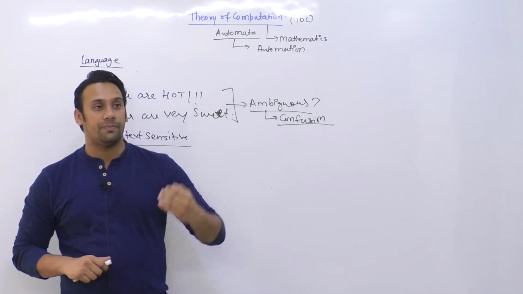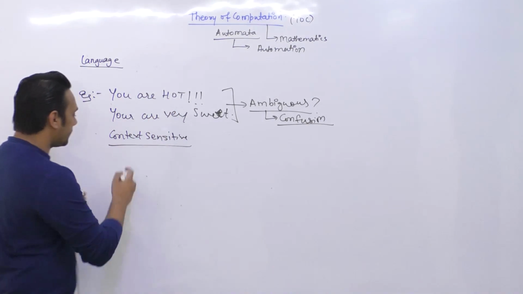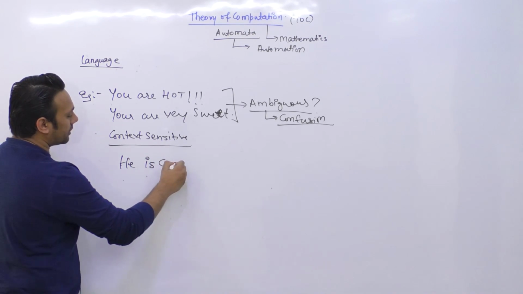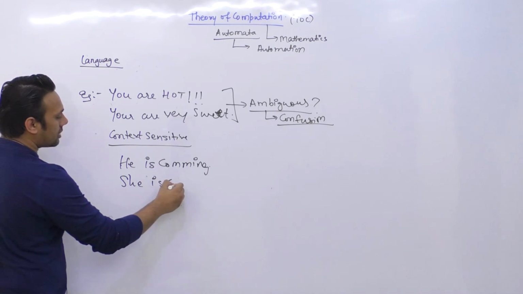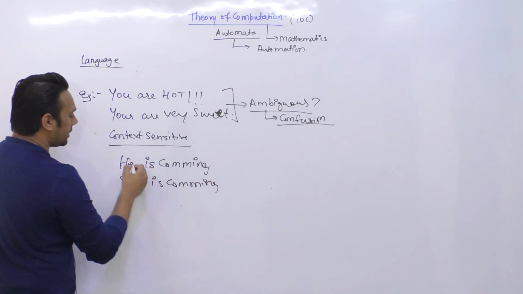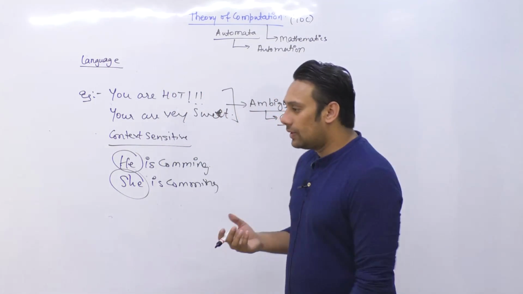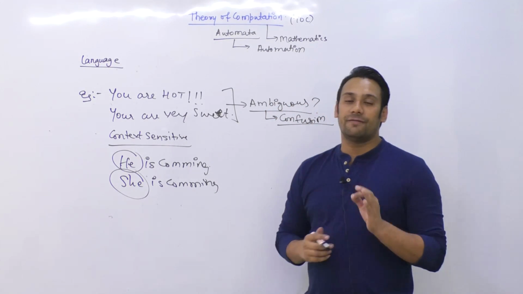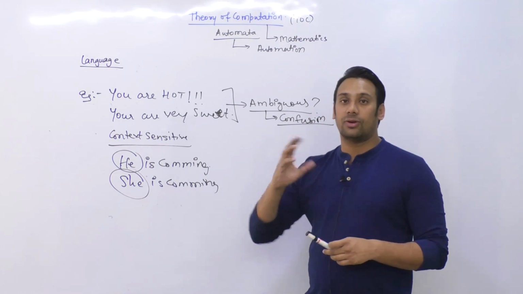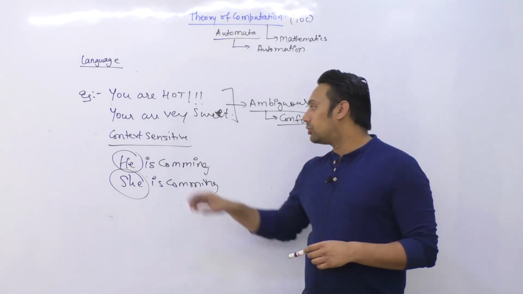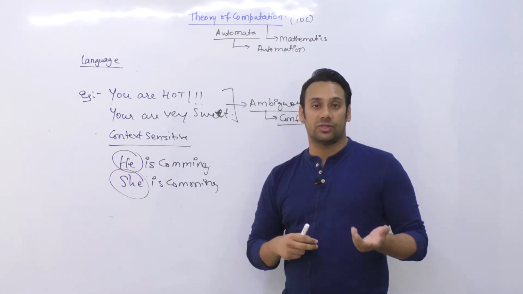In the same way, let us suppose a male is coming or a man is coming. So we'll say he is coming, right? He is coming. वो आ रहा है. और she is coming. The kind of person is coming, this word is also changing. He is changed to she. तो इस तरीके से आप देख सकते हैं that each and every word or lot of sentences are there where we discuss about context, कि किस context में बात कर रहे हैं, किस बारे में बात कर रहे हैं. तो context की वजह से sentence का meaning change हो जाता है. Context की वजह से we also change the words that we use in the sentence.